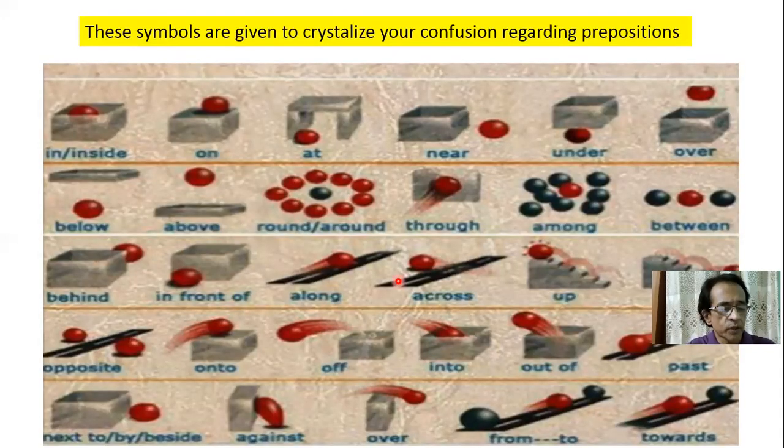Then, my dear students, here, these symbols are given to crystallize your confusion regarding prepositions. Crystallize means to make clear. Crystallize is an infinitive verb here.